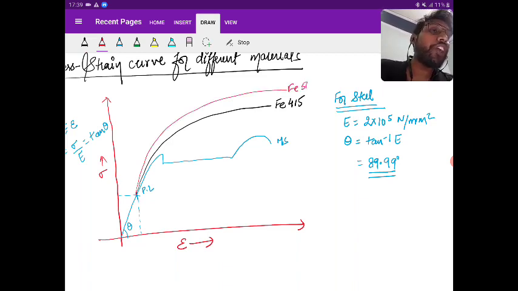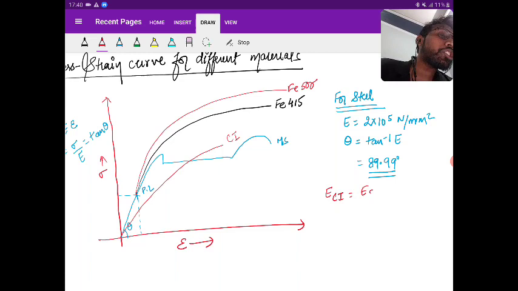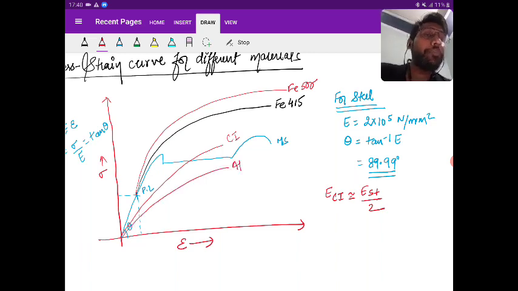Then cast iron, I draw a bit down because E cast iron is almost E steel divided by 2. And for aluminium, again a bit down because E aluminium is nearly E steel by 3.